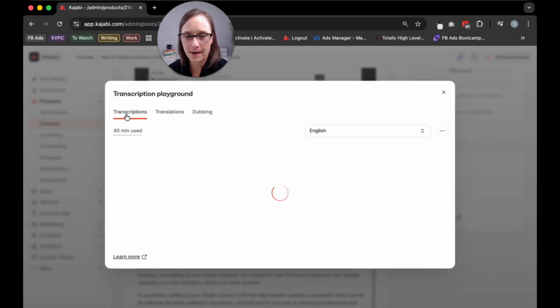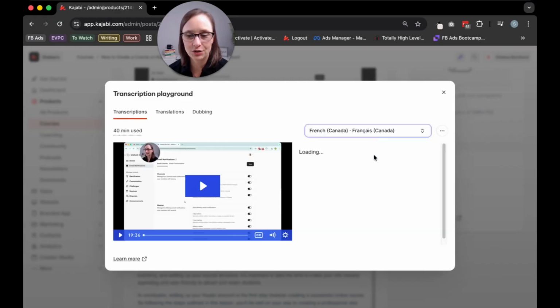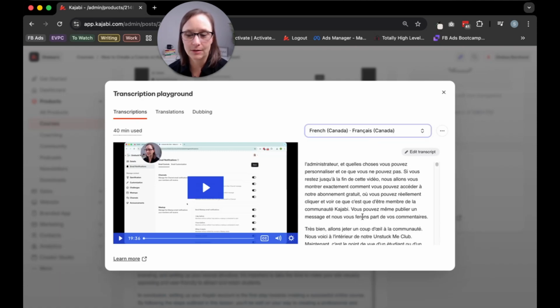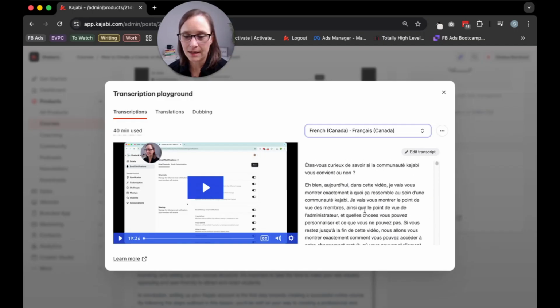So if I want to pop back here to transcriptions, I can now flip over to French and I can go and see what it says. And I could go and edit this if I wish and check and change words, because sometimes when we translate, the words don't necessarily work the way we would want them to. So we can do that.